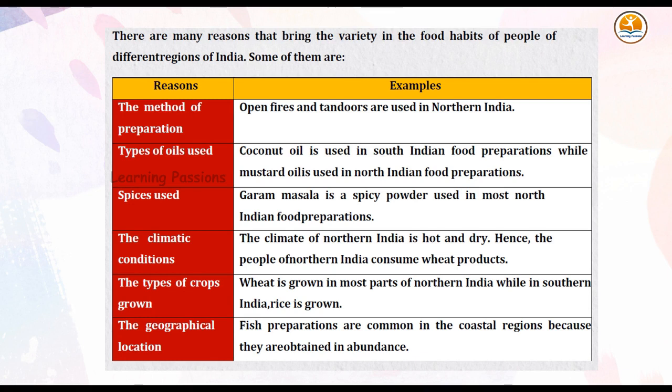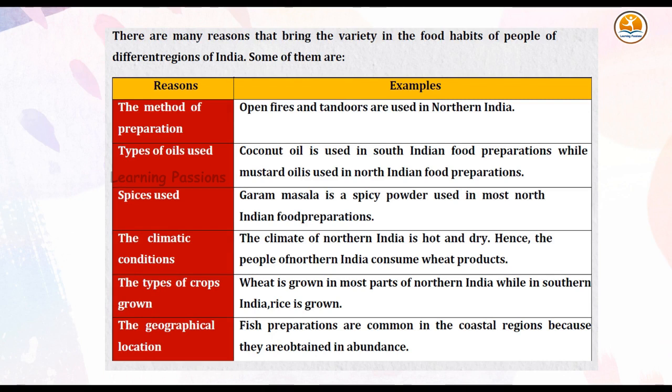Open fires and tandoors are used in northern India. Types of oils used. Coconut oil is used in South Indian food preparations, while mustard oil is used in North Indian food preparations. Spices used. Garam masala is a spicy powder used in most North Indian food preparations. The climatic conditions. The climate of northern India is hot and dry. Hence, the people of northern India consume wheat products.